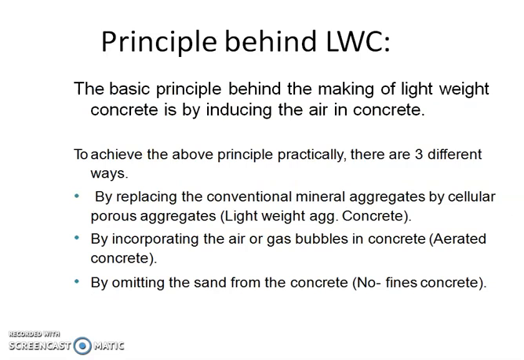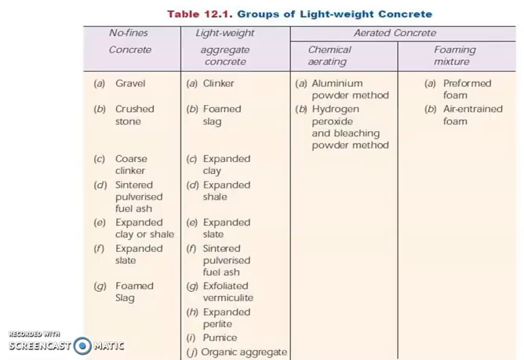To achieve all the above, there are three ways. First one is lightweight aggregate concrete. You can replace the conventional mineral aggregate by means of a lightweight aggregate, that is a porous aggregate. The second method is aerated concrete. In this, you can introduce air or gas bubbles into the concrete. The last method is no fines concrete. You can omit the sand from the concrete. That is called no fines concrete.